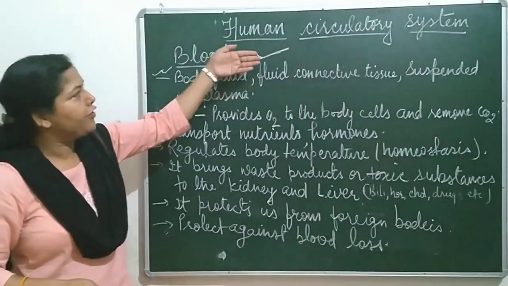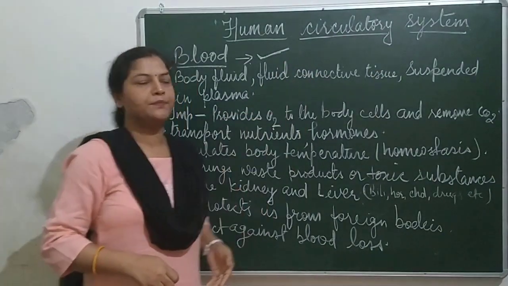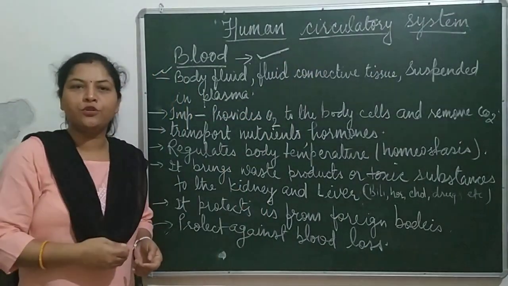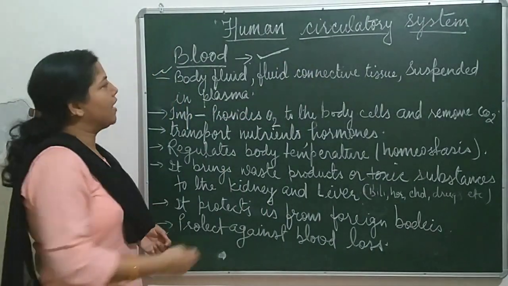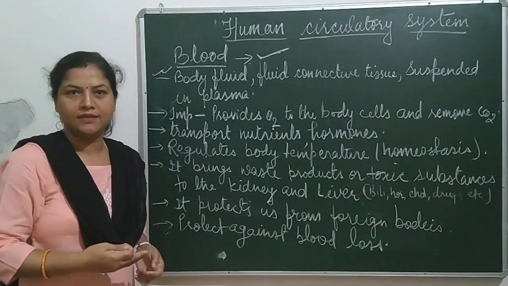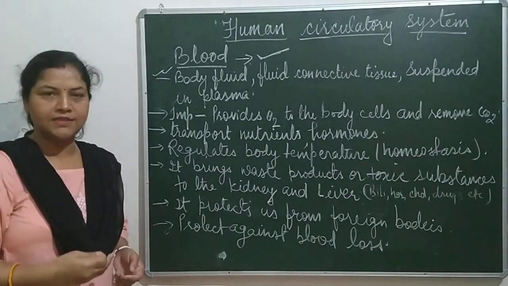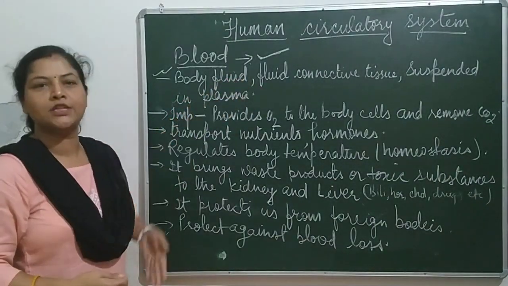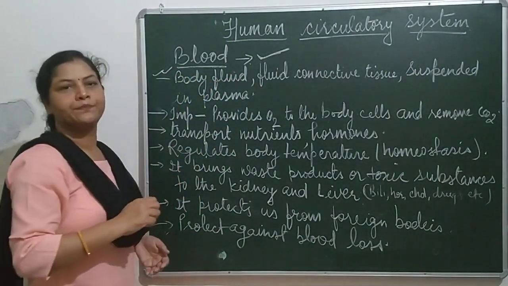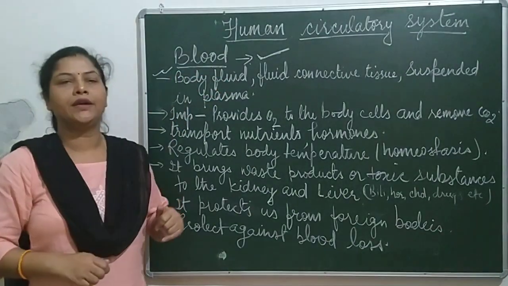I am here with the human circulatory system. In my last video, I made you understand about the blood vessels, the part of the human circulatory system. In this video, I am going to explain about blood. What do we mean by blood?